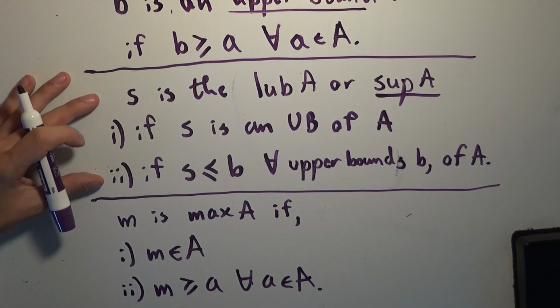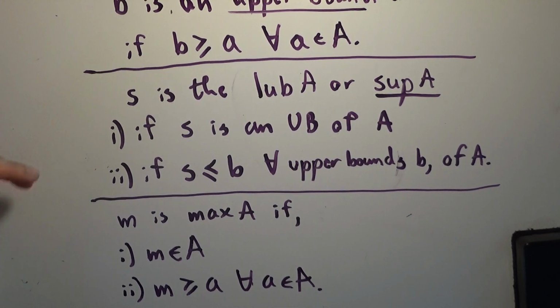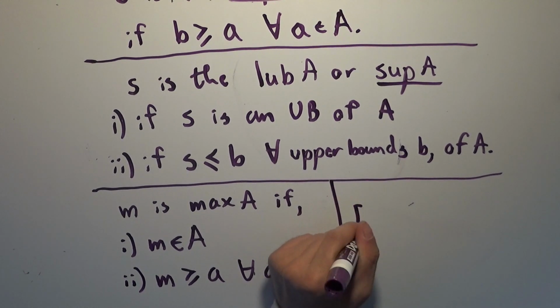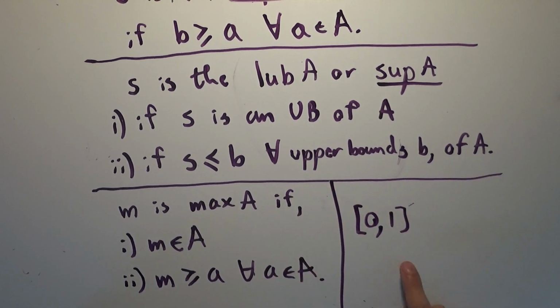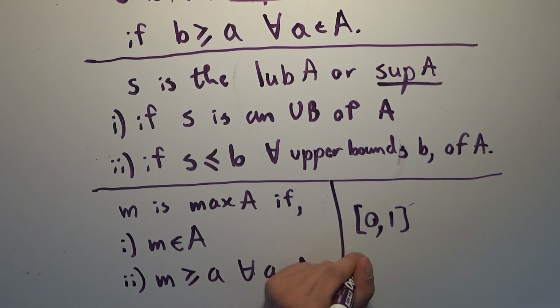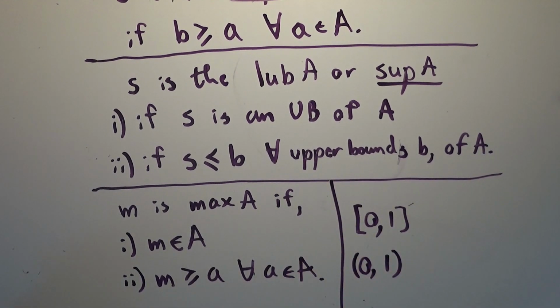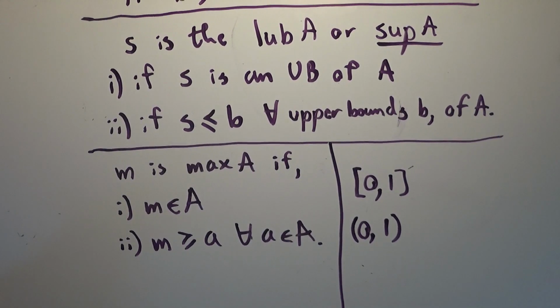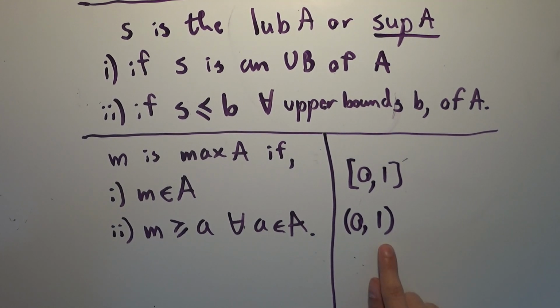And you may be thinking, what do you mean if a maximum exists? Doesn't a maximum always exist? And no, a maximum does not always exist. Because imagine we had the set from 0 to 1, right? The maximum exists in this case because this is a closed interval, right? We are including everything between 0 and 1, including 0 and 1, even the endpoints. But if I do the open interval from 0 to 1, now there is no maximum of this set, because 1 is not in here, but 0.9 is, and 0.99 is, and 0.999 is, and I can just keep adding 9s. And even though I'm adding progressively smaller amounts, I'm always getting bigger numbers. And since 1 isn't there to cap everything, that means there is no maximum in this set.